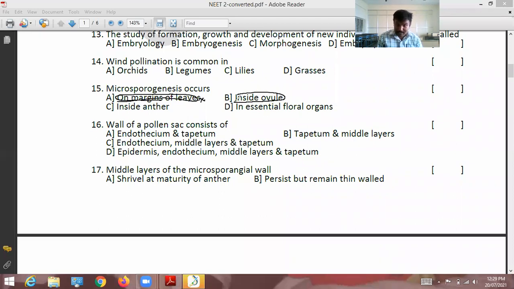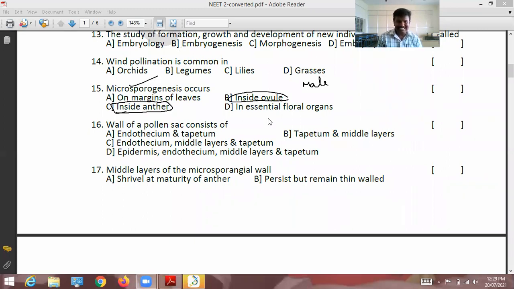Inside the ovule: microsporogenesis is related to the male anther, but option B asks about the ovule, so B is wrong. Inside the anther: the process of formation of microspores from the microspore mother cell or pollen mother cell is called microsporogenesis.